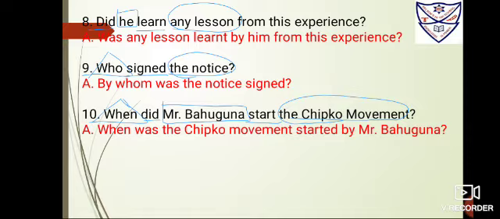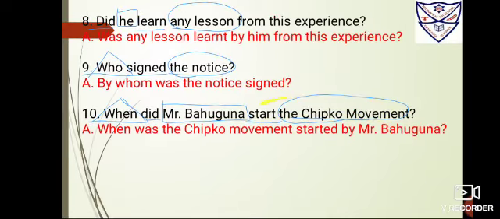Number 10, where did Mr. Bahugana start the Chipko movement? So it is Mr. Bahugana is the subject, box it. Did start is the verb, underline it. The Chipko movement is the object, so you have to circle it.